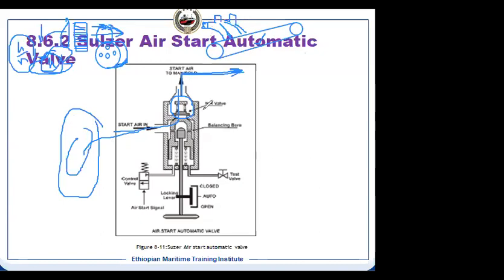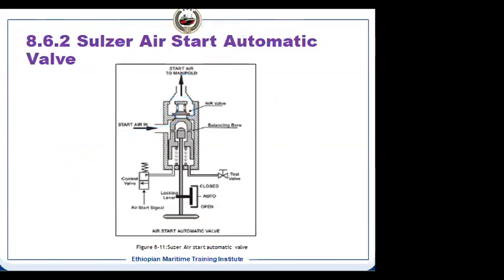So to avoid that, as per the requirement, if there is a flame here, it should not travel to the air cylinder or the air reservoir. So a non-return valve is put. If you see the B&W one, it is also the same. It has to be in between the air starting line and your reservoir.